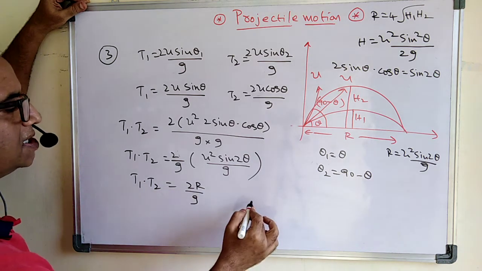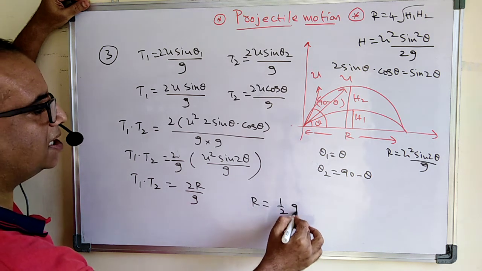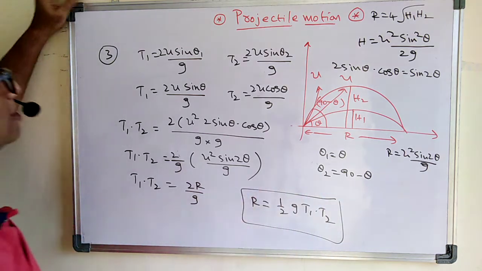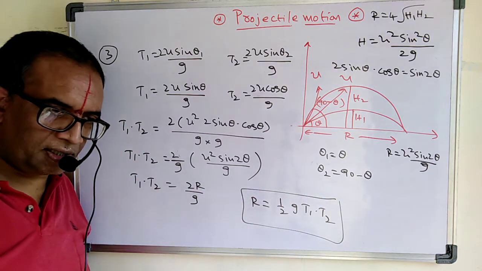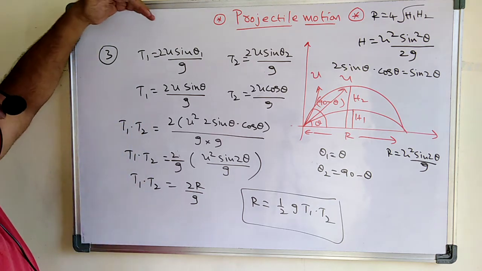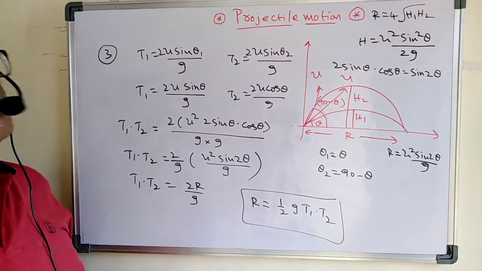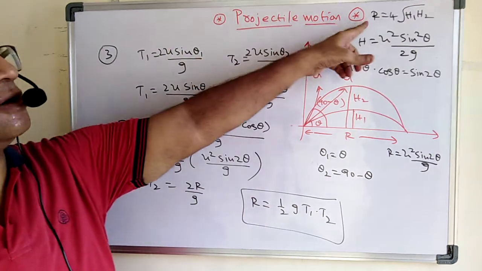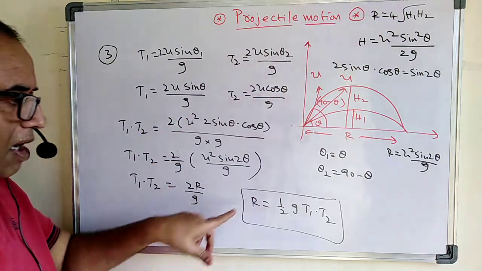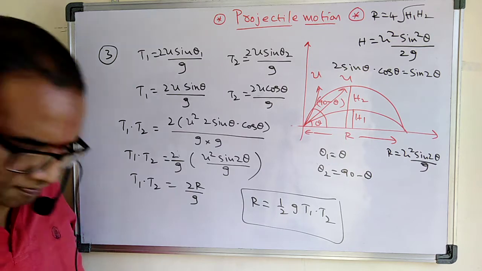Okay, therefore see what is the r value? R value is nothing but half g t1 into t2. Okay, that is the range here. So this is another important point. Means here if the angles are complementary, see here what we got: h1 plus h2 is u square by 2g, and we got range is equal to 4 root h1 h2, and we also got here range is equal to half g t1 t2.